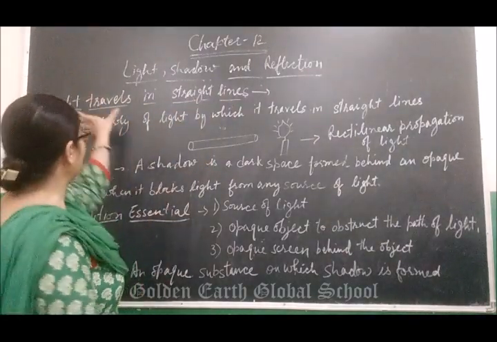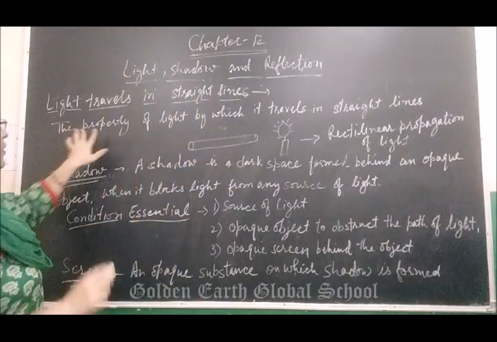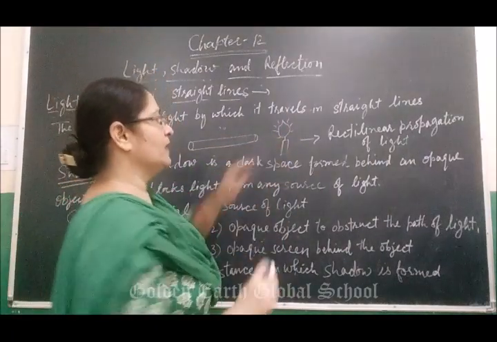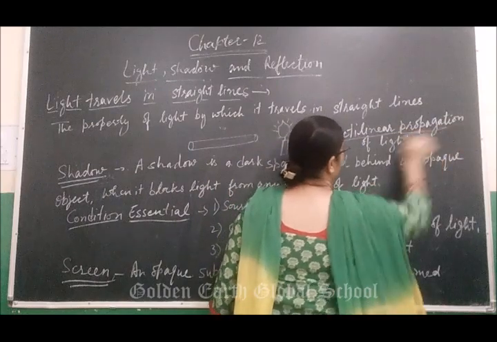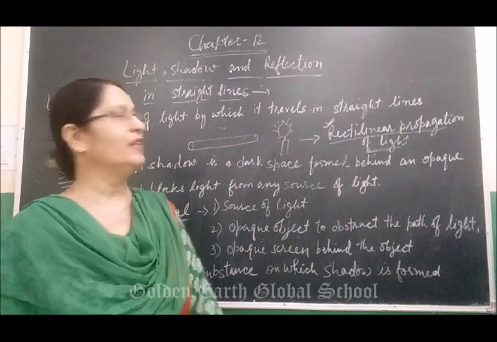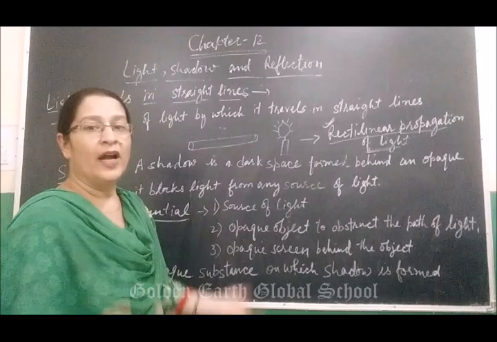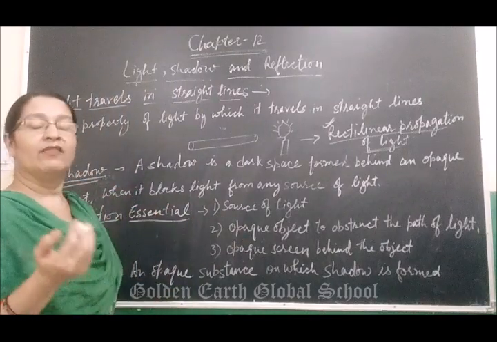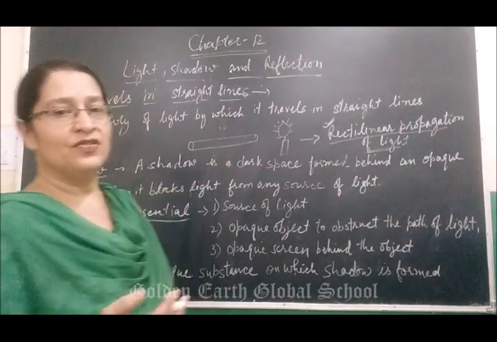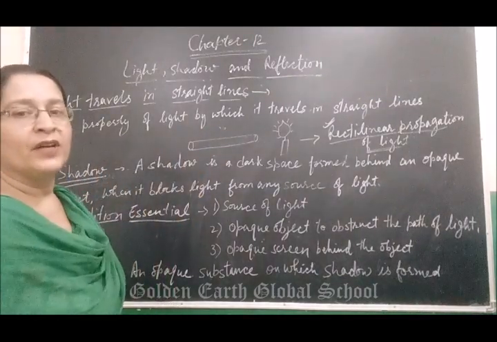Next is light travels in a straight line. All of us know that light always travels in a straight line. It is the property of light by which it travels in a straight line. This property is called rectilinear propagation of light. What do you mean by rectilinear propagation of light? It means light travels in a straight line. Why does light travel in a straight line? Because it has a property by which it travels in a straight line. That's why it is called rectilinear propagation of light.